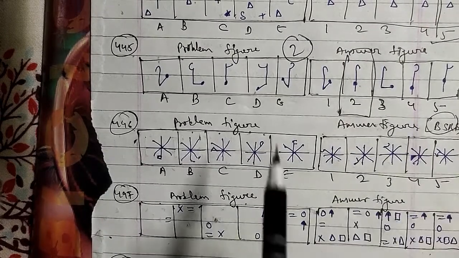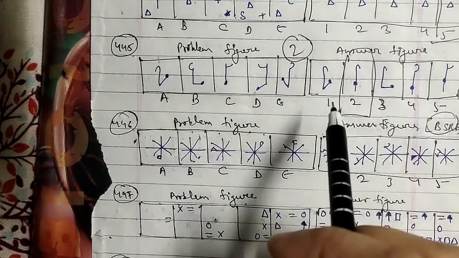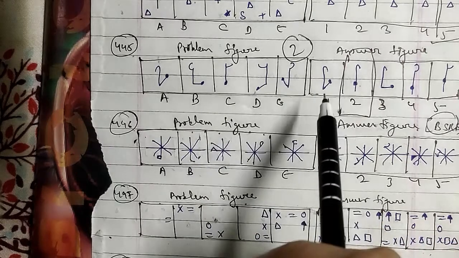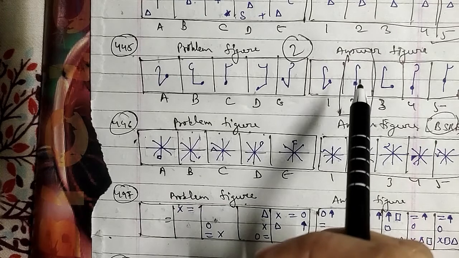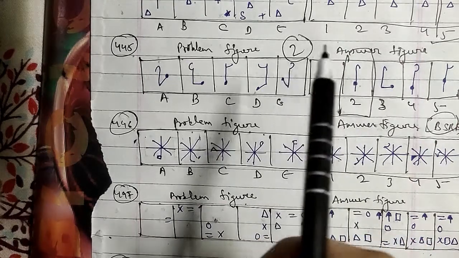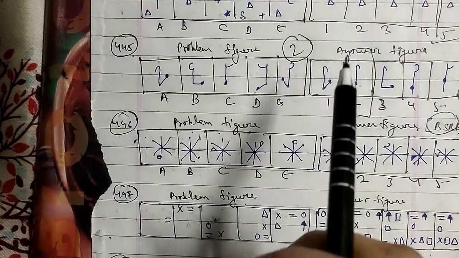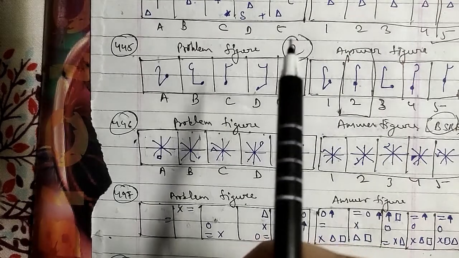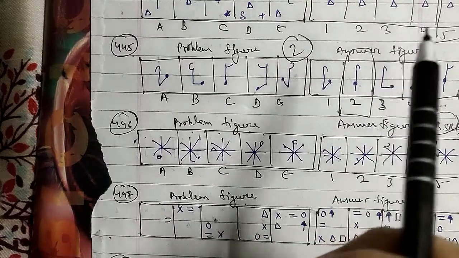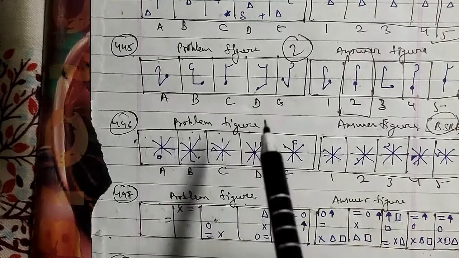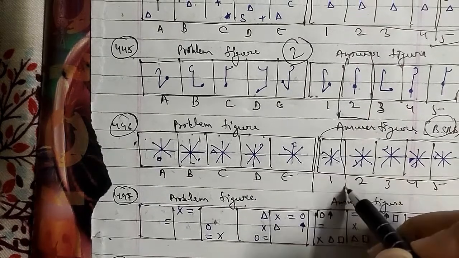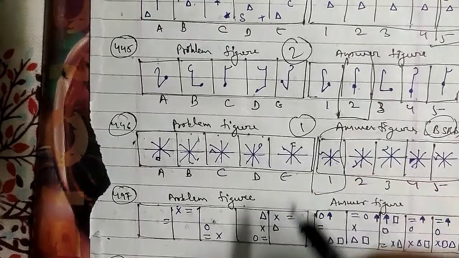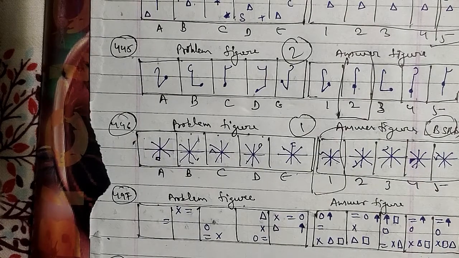In this case the symbols move 1 step anti-clockwise and 3 steps clockwise, 5 steps anti-clockwise and 7 steps clockwise, and so on sequentially, and in each step the existing symbol is replaced by a new symbol that lies on the other side of the line as well. So after the E figure, the first figure will be the right answer for this question here.